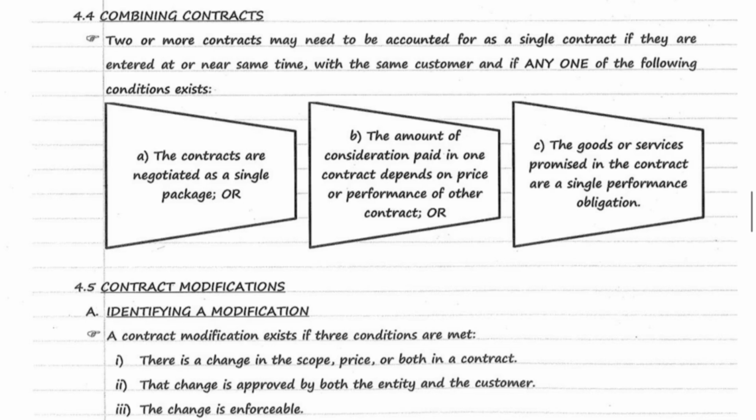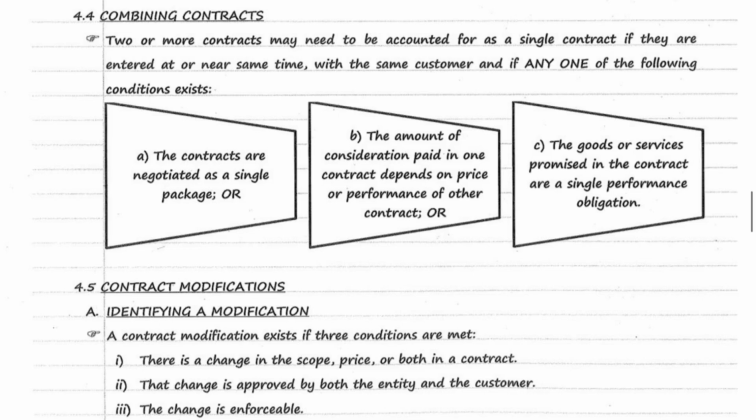First condition, same time, same customer, single package, amount of consideration depends upon other contract, or it is a single performance obligation. In such cases, it will be considered as single contract instead of 2 or more contracts. That means no contracts will be combined. Contracts will be combined in such a case.